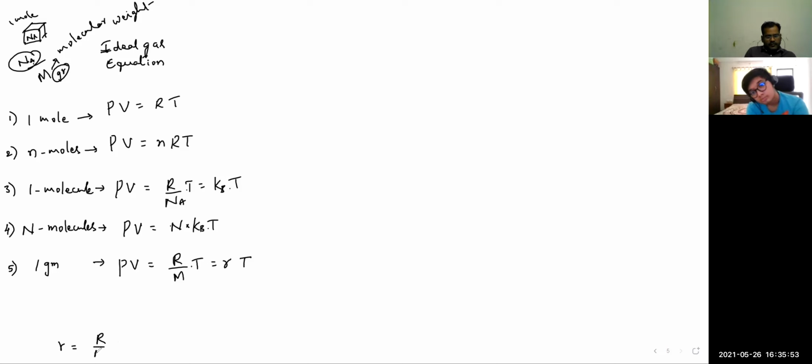R by M. This is the specific gas constant.